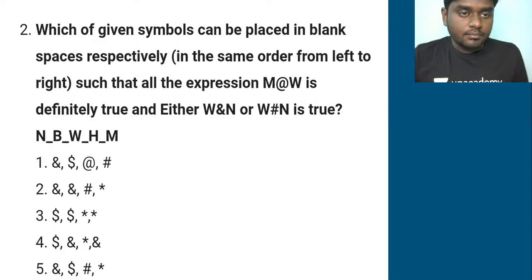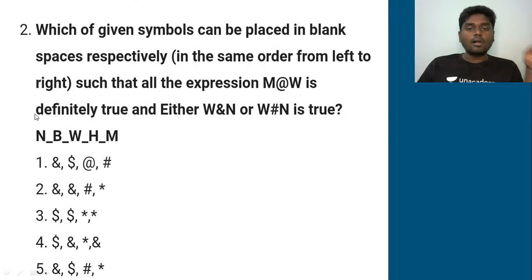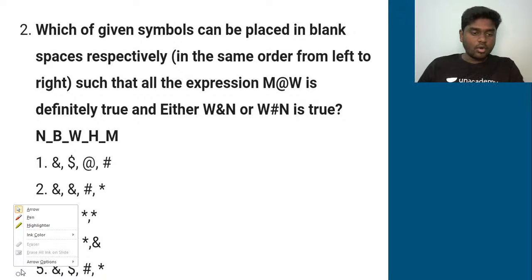So if I want to take up the second question, listen very carefully. Which of the given symbols can be placed in the blanks respectively in the same order from left to right such that all the expression M at W is true? First of all, we need to know what at corresponds to.